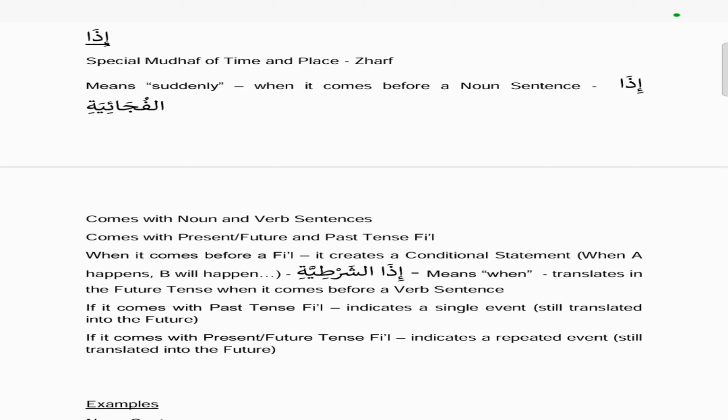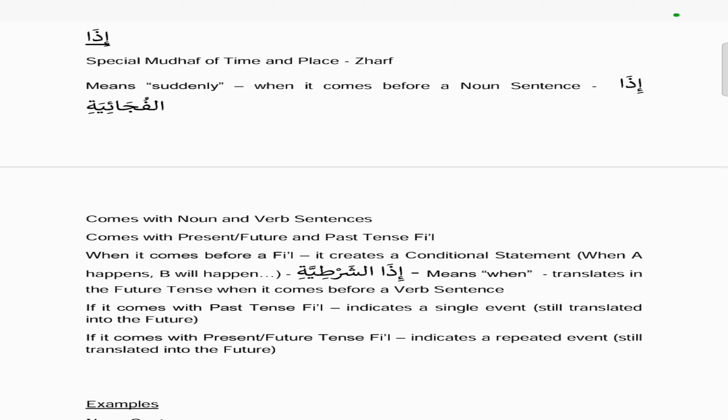Now when it comes before a fi'l, it creates a conditional statement, which means, for example, when you say when A happens, B will happen. So meaning, if you go to school, you will get a chocolate, something like that. So it's a conditional statement. So it means when, and it translates into the future tense when it comes before a fi'l or a verb sentence. And if it comes with a past tense, then it indicates a single event, and it's still translated into the future. Because it's a conditional statement, it's obviously into the future.